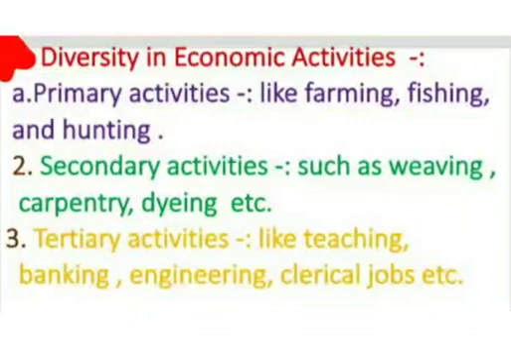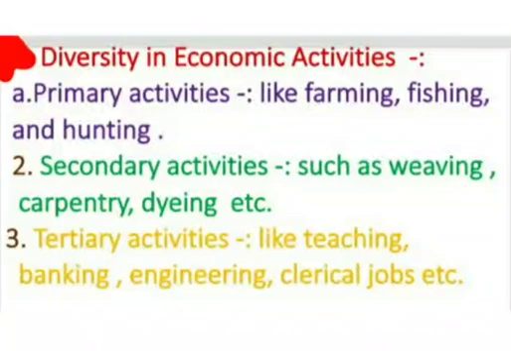So children, the main thing is we can see the diversity in economic activities also, and this economic activity we can divide in three categories: primary activities, secondary activities, and third is the tertiary activities.